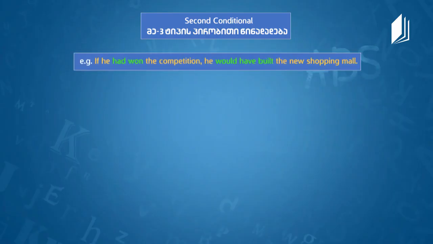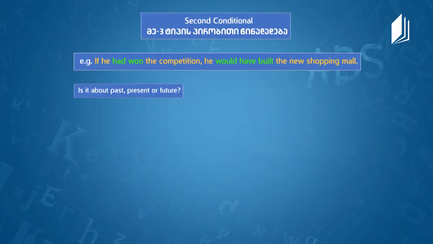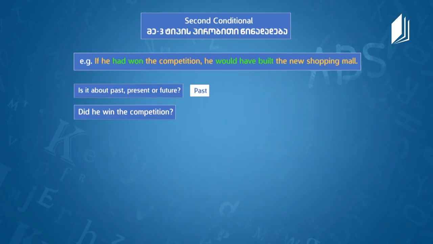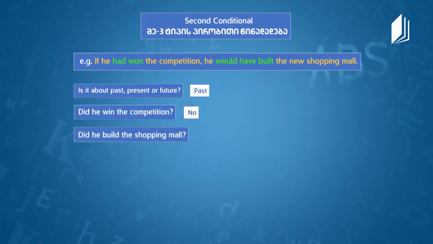If he had won the competition, he would have built the new shopping mall. Is it about past, present, or future? Past. It's about past. Okay, so did he win the competition? No. And did he build a new shopping mall? He did not. So nothing can be changed. It is a hypothetical situation about the past, the result cannot be changed. Okay, we are just thinking how things would have been in this situation.